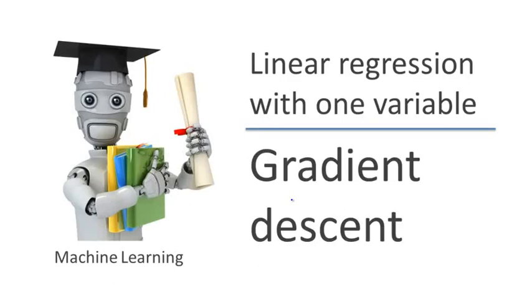We previously defined the cost function J. In this video, I want to tell you about an algorithm called gradient descent for minimizing the cost function J. It turns out gradient descent is a more general algorithm and is used not only in linear regression, it's actually used all over the place in machine learning. And later in the class, we'll use gradient descent to minimize other functions as well, not just the cost function